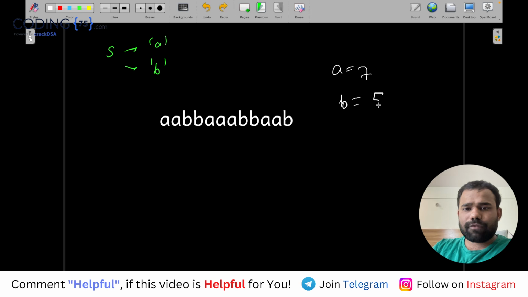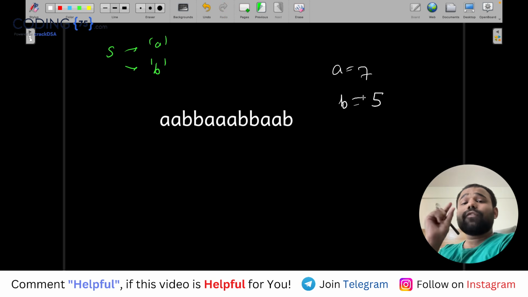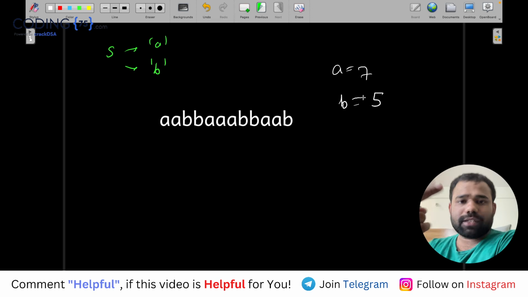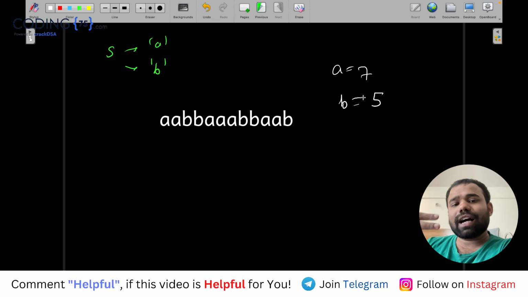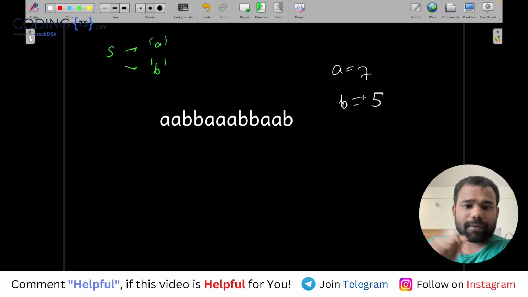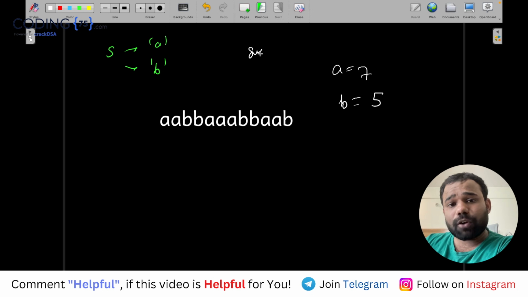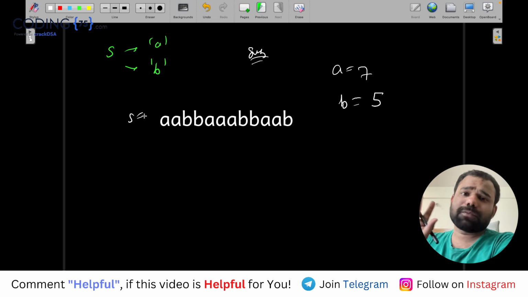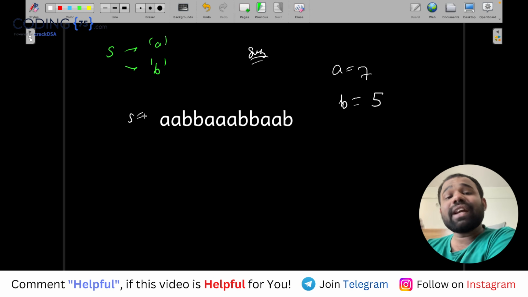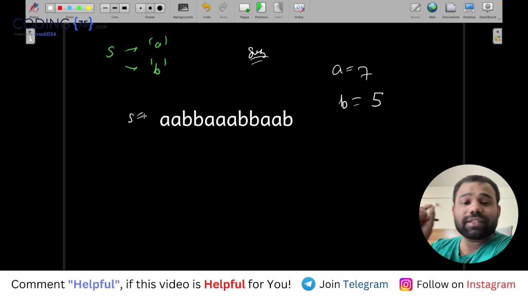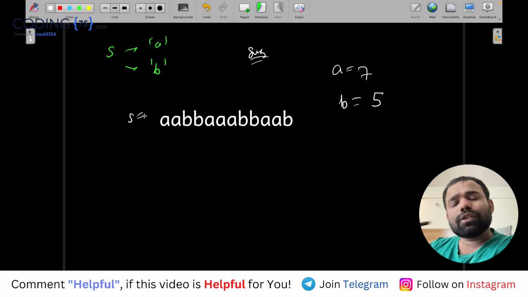Now you have to remove the smallest possible substring such that the remaining string has the same number of A and B. You just have to tell the length of that smallest substring, not the exact substring.